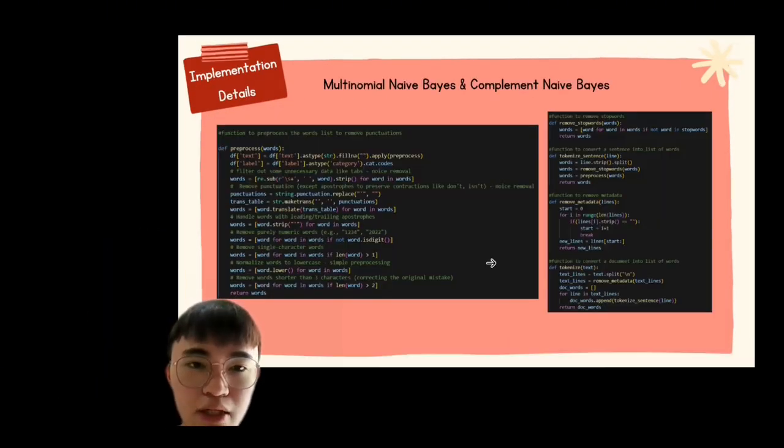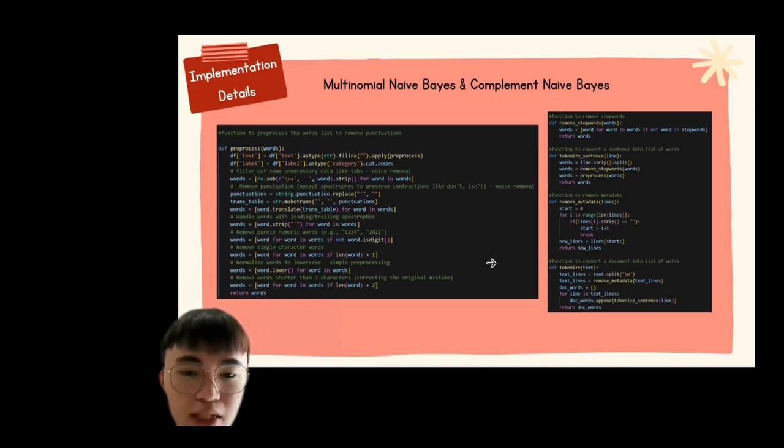So my name is Junlok and I will be talking about implementation details. In this project, we have used two models, which are MNB and CNB. For the implementation details of these two models, we have used pre-process functions, which involve removing unwanted elements such as punctuations, numbers, and short words while preserving the useful words and contractions. These functions contain several key features, such as data cleaning for the data frame, white space and punctuation filtering and normalization, and lastly, short word removal.